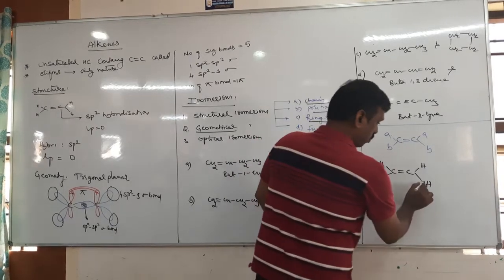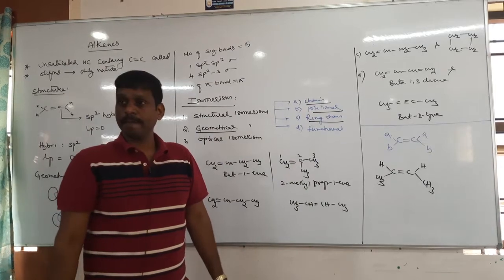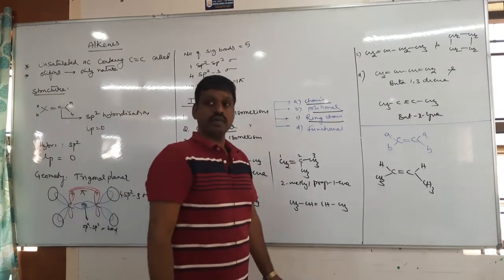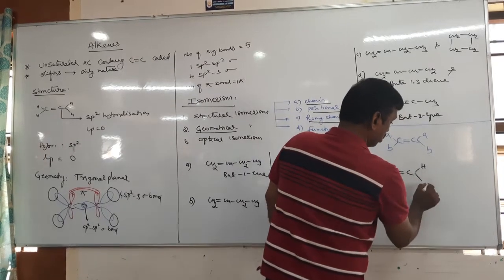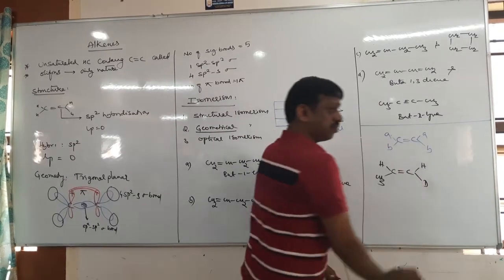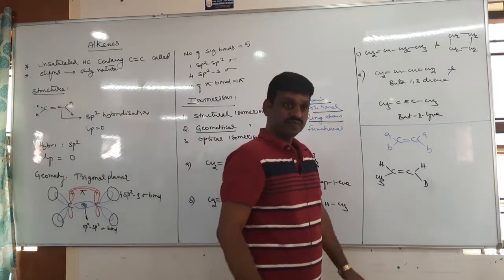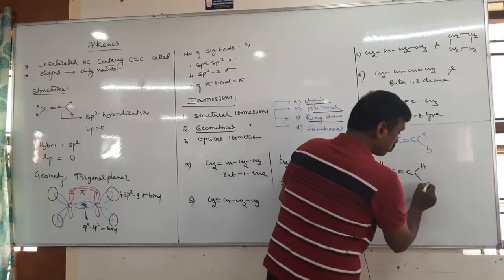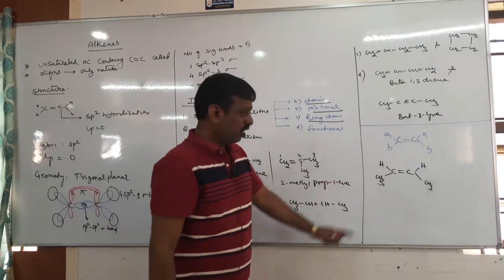No. Therefore, minimum 4 carbon atoms should be there. Other than deuterium, like isotope. For example, instead of hydrogen, here methyl, if there is a deuterium, it can exhibit. But condition is other than isotope. So therefore, if it is other than isotope, it must have 4 carbon atoms. Okay, it is a cis.